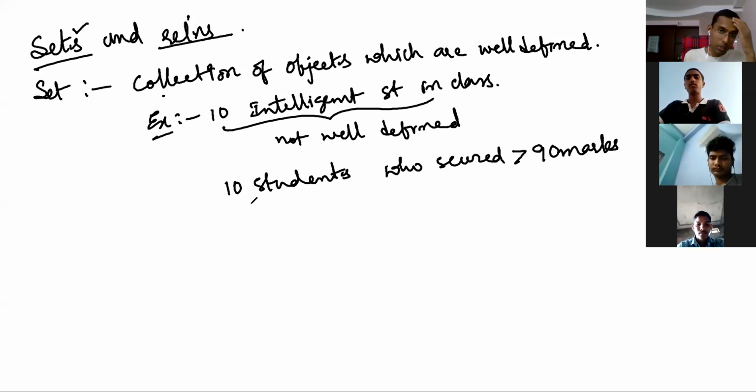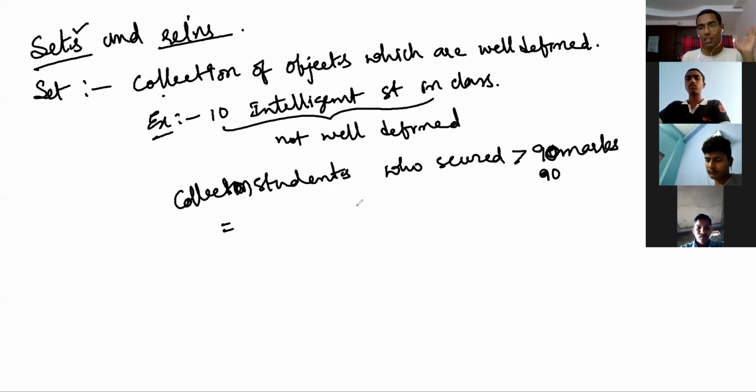Here what I'm saying is a collection of students who scored more than 90 marks. Whoever has scored more than 90 marks, I can write them in a set. That is simple. But with intelligent students in a class, somebody says he is intelligent, some other will say he is not intelligent. Another example is clever student.